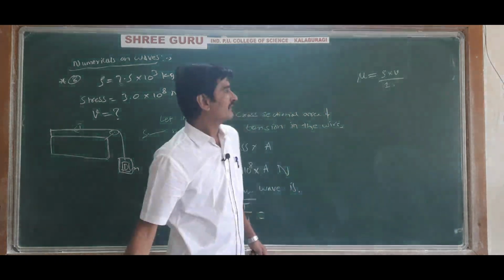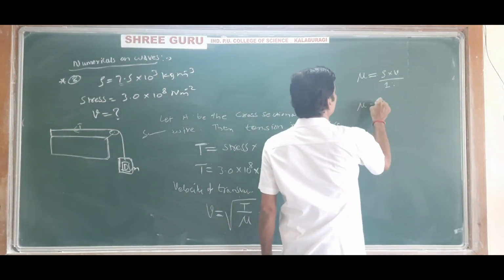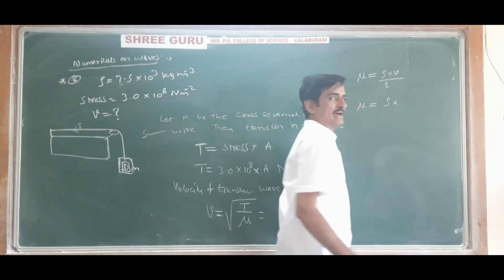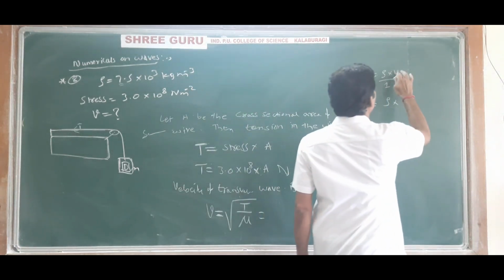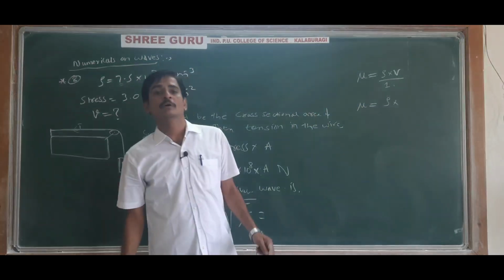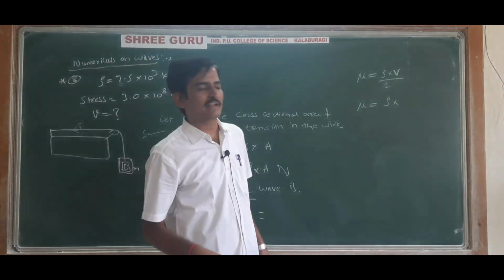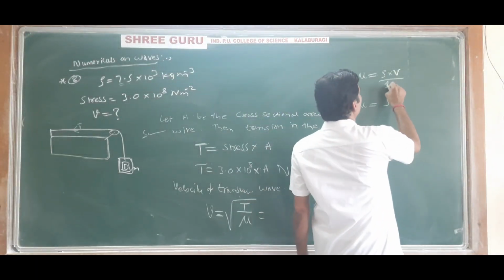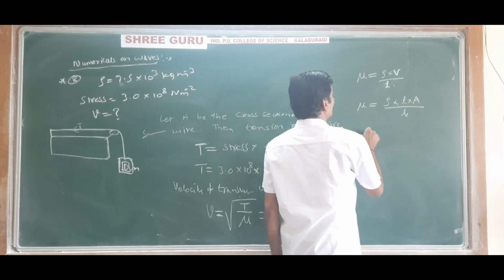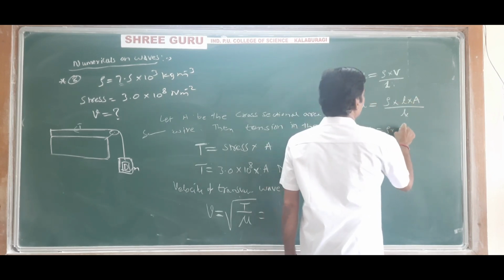So mu is equal to density rho into volume of the wire. Capital V, volume of the wire, not velocity. Volume is length into cross sectional area. So L into A divided by L, L cancels. So mu is equal to rho into A.